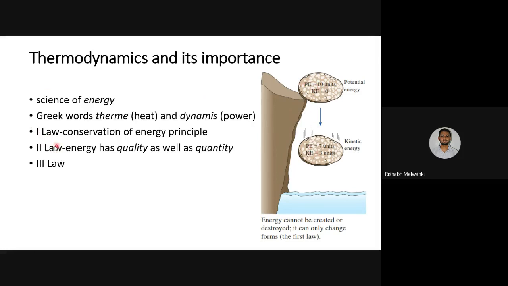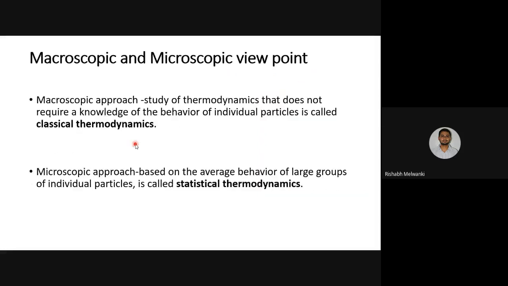For the second law, we saw an example of hot coffee which is kept on a table. So there will be a direction for the energy flow, which is given by the quality of the energy. Next, in macroscopic and microscopic point of view, we saw two types of thermodynamics, classical and statistical. Our thermodynamics is classical thermodynamics, where we are not going to require knowledge of the behavior of individual particles.